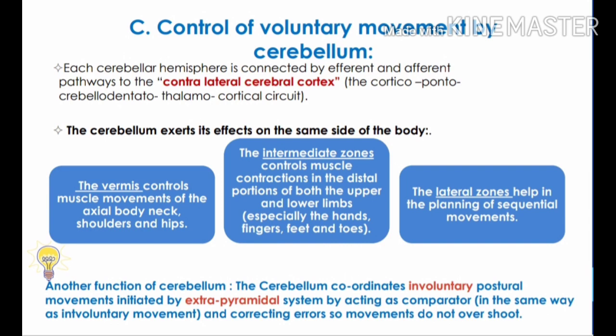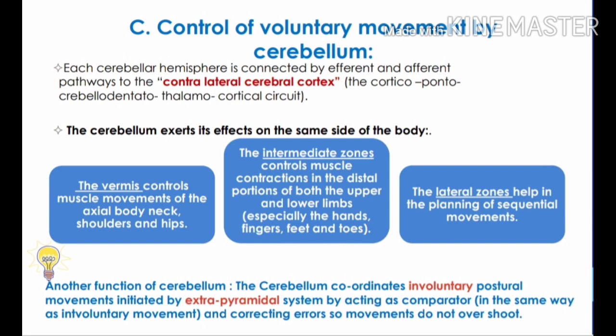The vermis controls the muscle movement of the axial body, neck, shoulder and hips. The intermediate zone controls muscle contraction in the distal portion of both upper and lower limbs, especially the hands, fingers, feet and toes. The lateral zone helps in planning and sequential movement. The lateral zone comprises the cerebellar hemispheres.